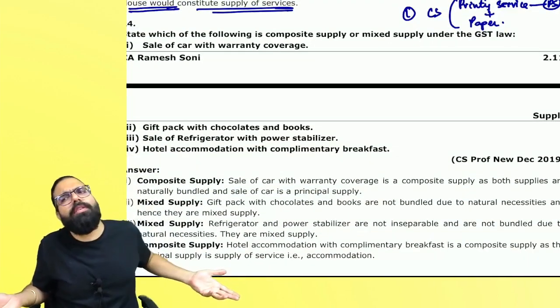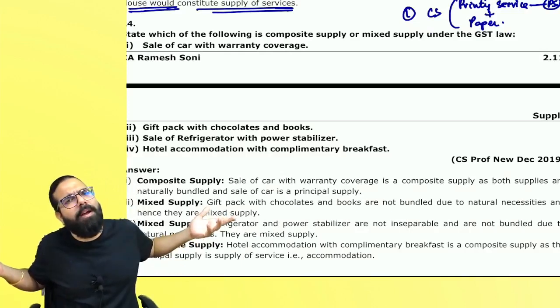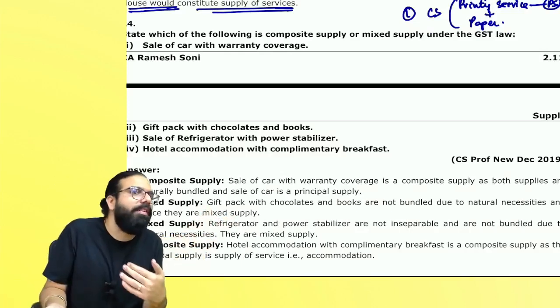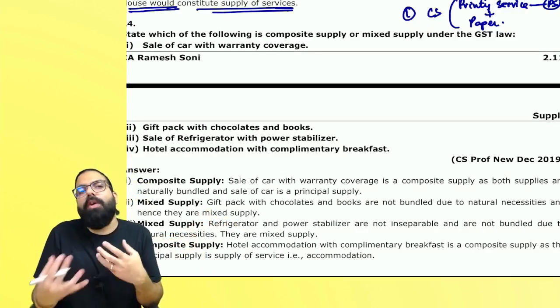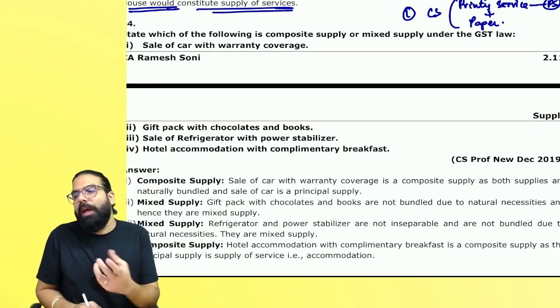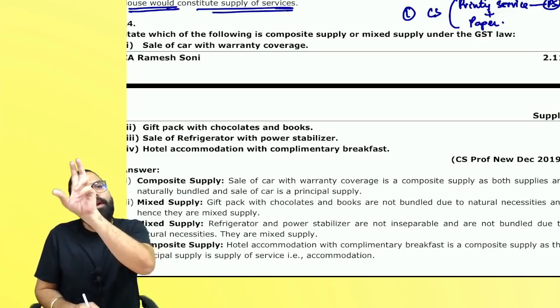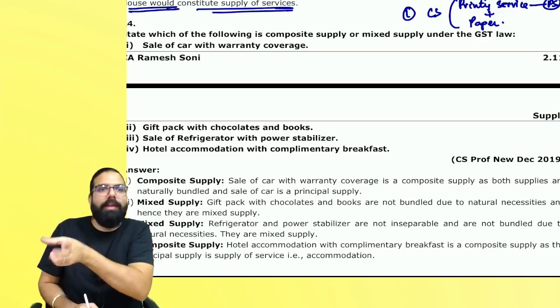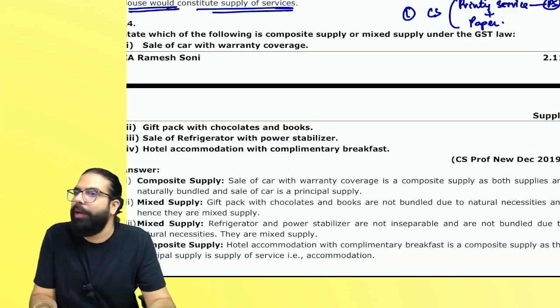Sir, but here they told us to ascertain. Just ascertain supply of goods or service, but give reasoning for your ascertainment also. Why did you ascertain it is a supply of goods or supply of service? You have to give reasoning also, and that reasoning will come with law, applying the law to your situation, and then give your conclusion.